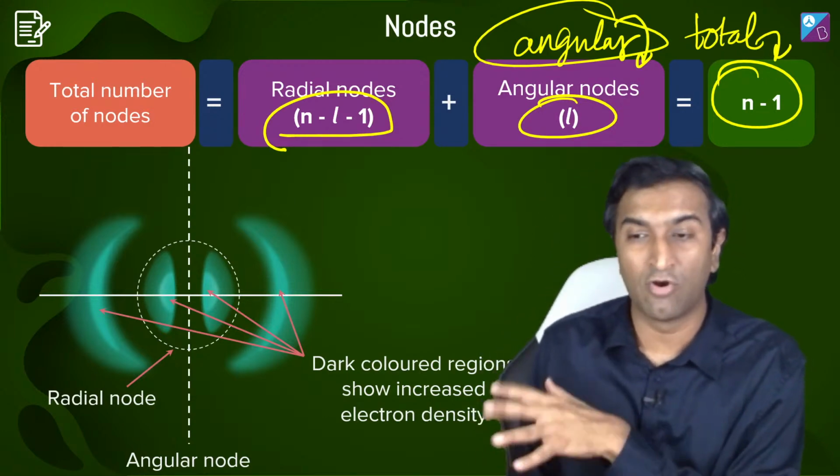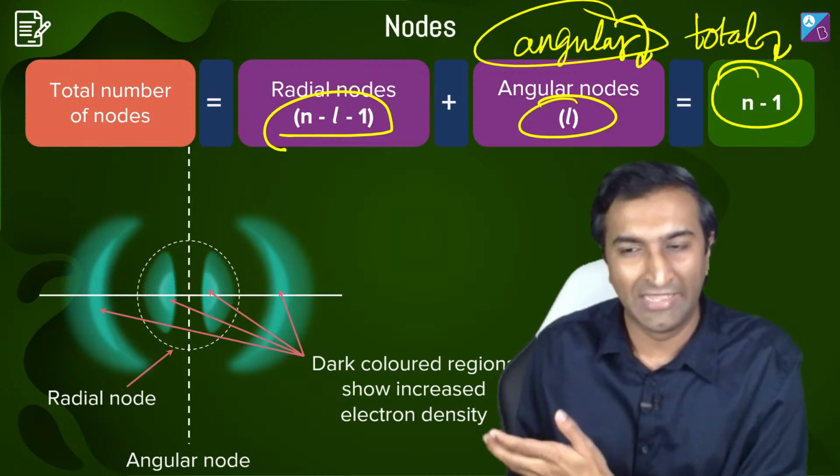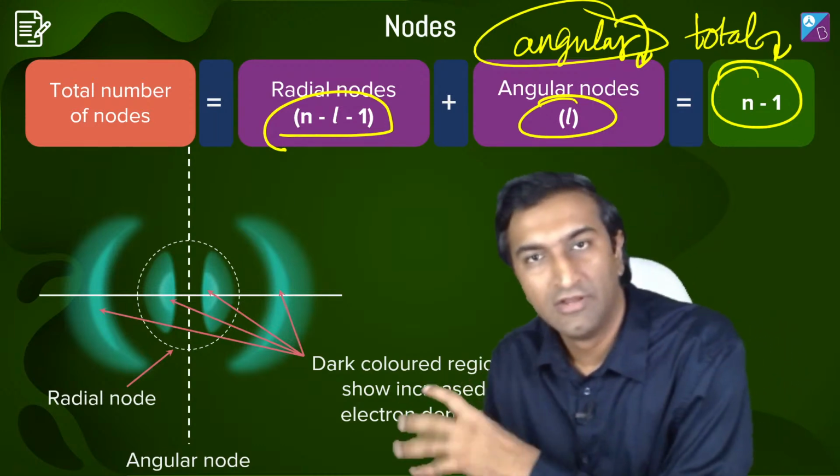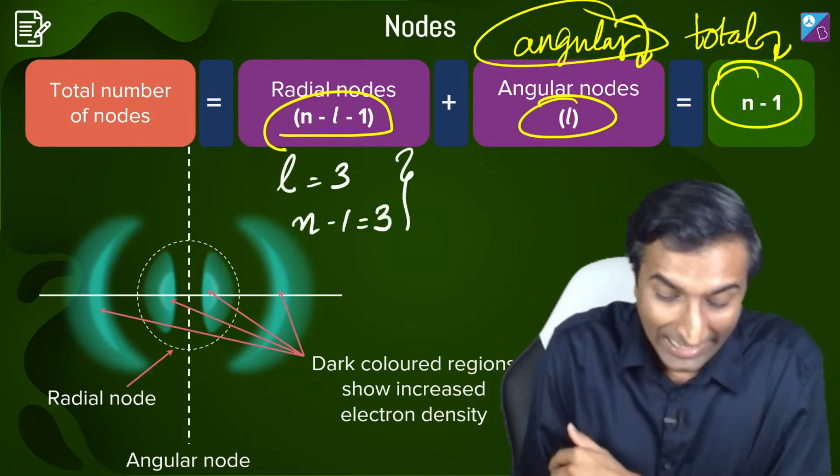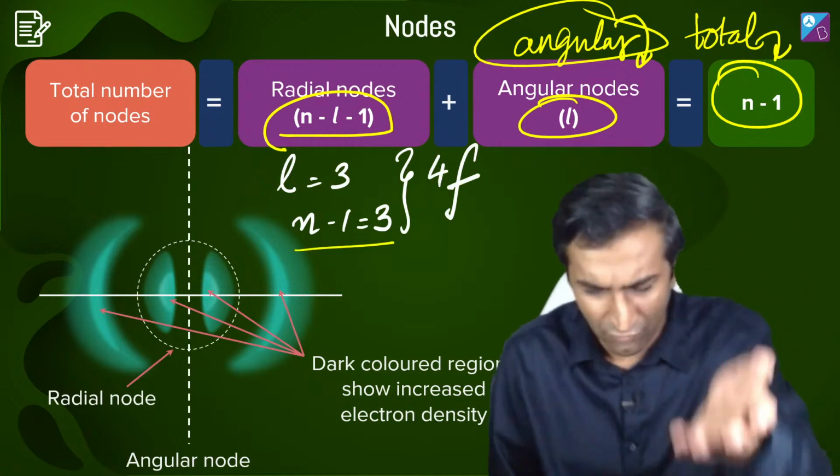If you want to know more about all of this, ये जेई का थोड़ा कंटेंट है, बाद में देख लेना, ठीक है. Radial node, angular node, nodes, antinodes and all that. खैर उसका छोड़ो. L equal to 3, N-1 equal to 3, 4F हो गया आंसर.